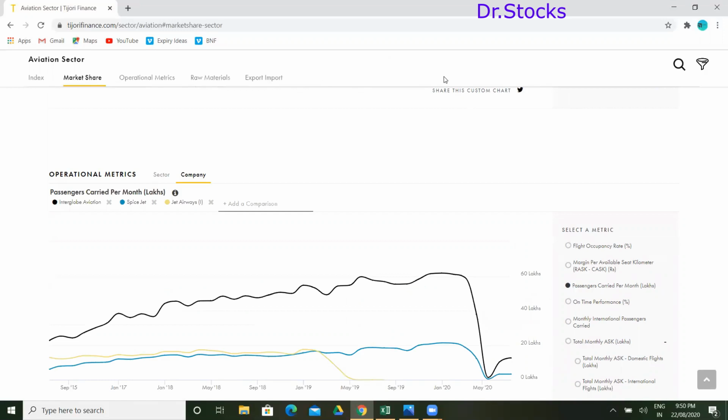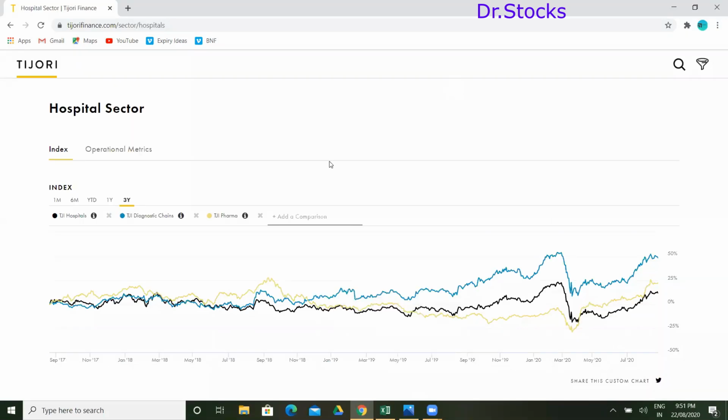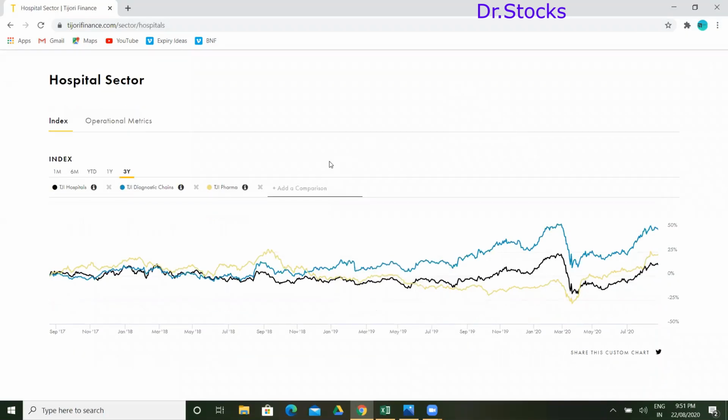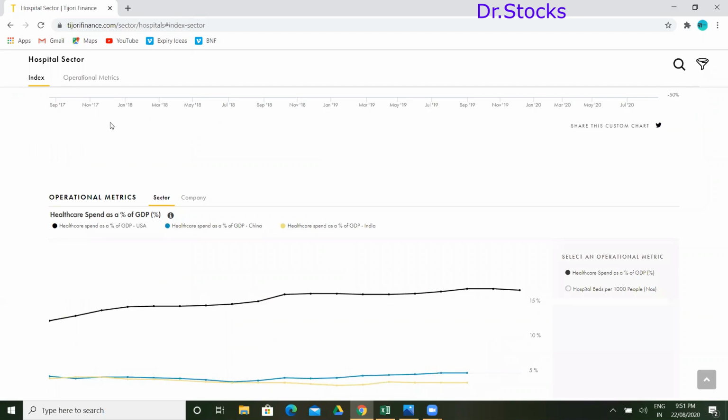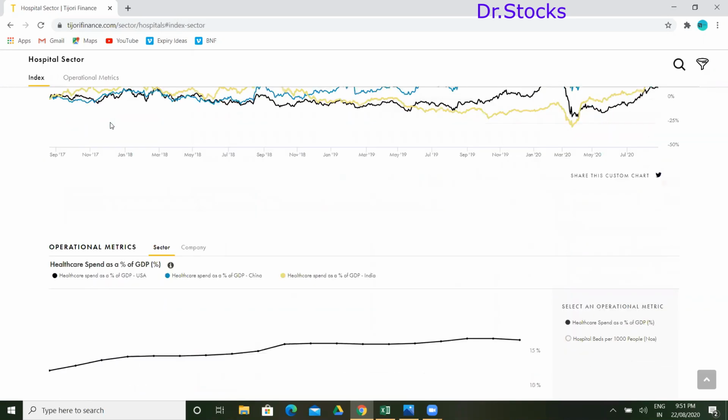So let me go to the hospital sector. Let me check which company is having the highest beds in the hospital sector. Obviously, the answer is Apollo, but let's take this site. Now here, there is an index and operational metrics for the hospital sector. We don't have anything called market share, so let's move on to some other fields here.